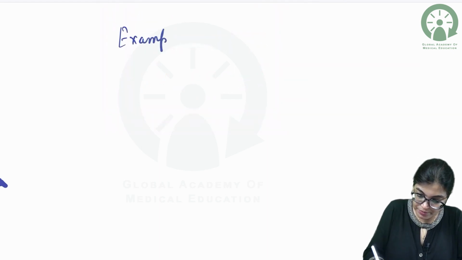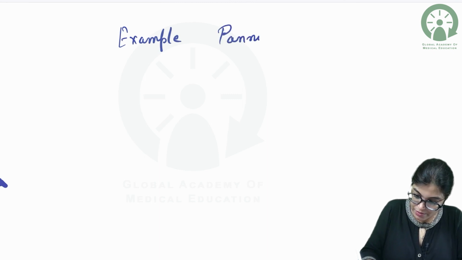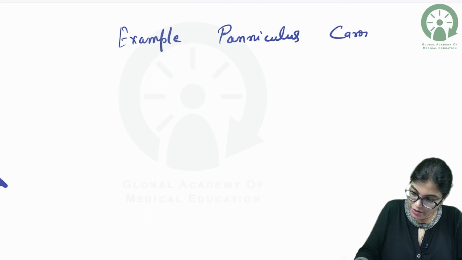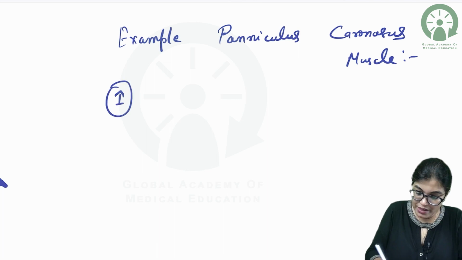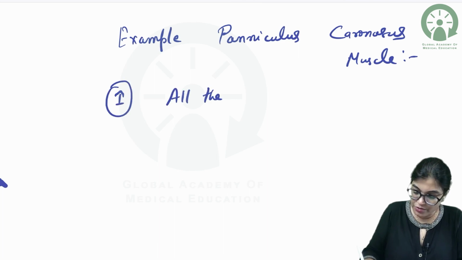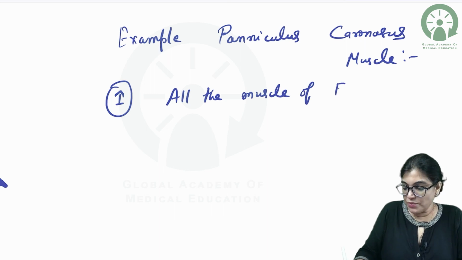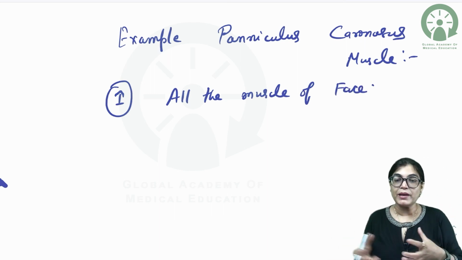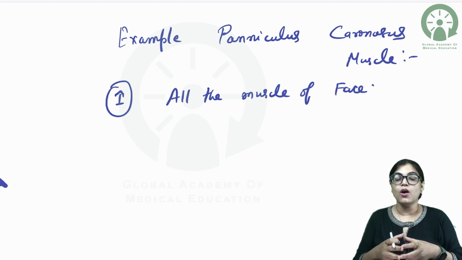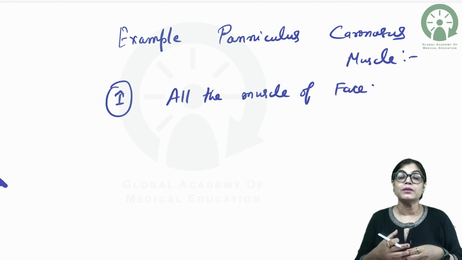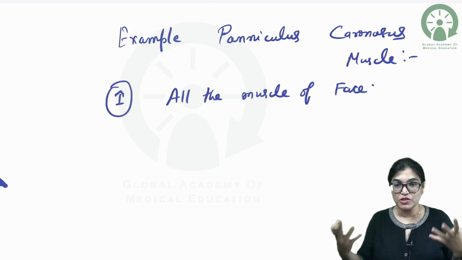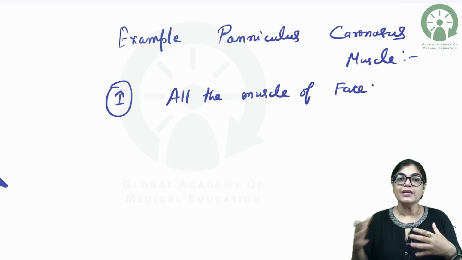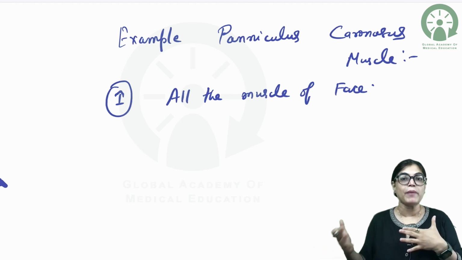Example of panniculus carnosus muscle. So, my dear aspirants, panniculus carnosus muscle: all the muscles of the face. In the face, we have many muscles. We have zygomaticus major, minor, levator anguli oris, orbicularis oris, orbicularis oculi, depressor labii inferioris, risorius, mentalis. All these muscles residing in the face are present in superficial fascia, not covered by deep fascia. So, definitely all the muscles of the face are examples of panniculus carnosus.